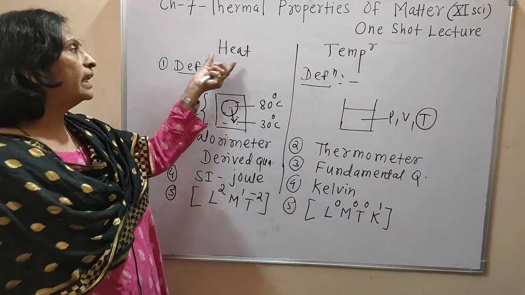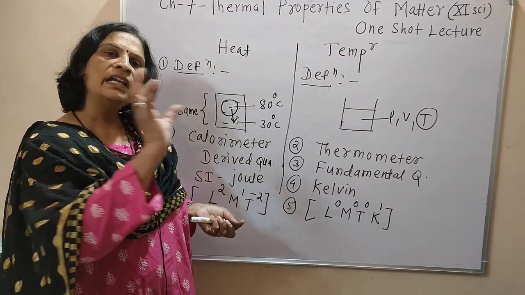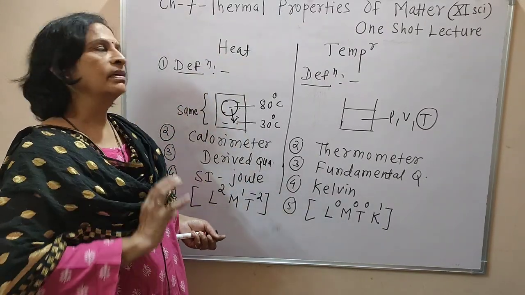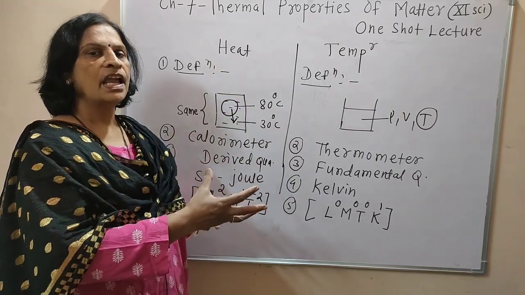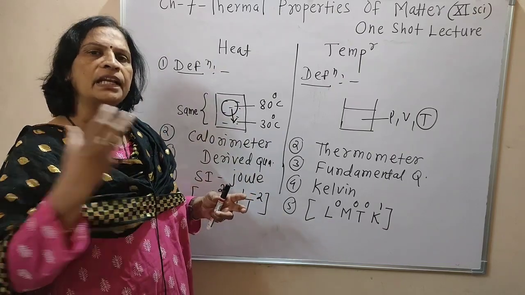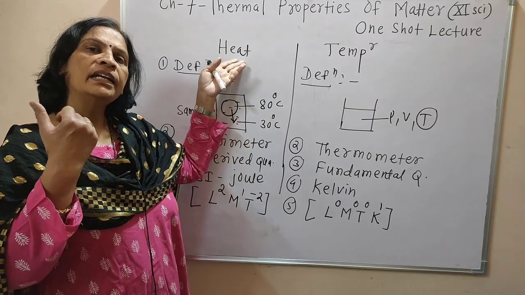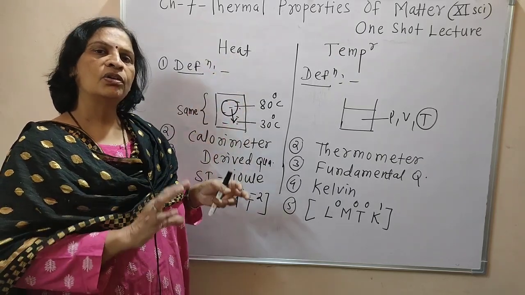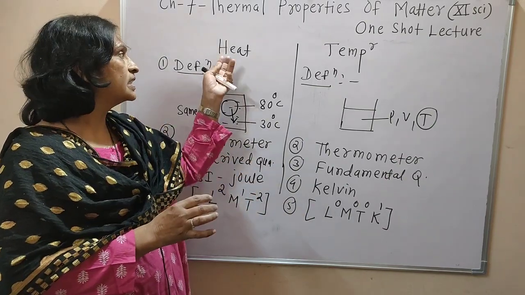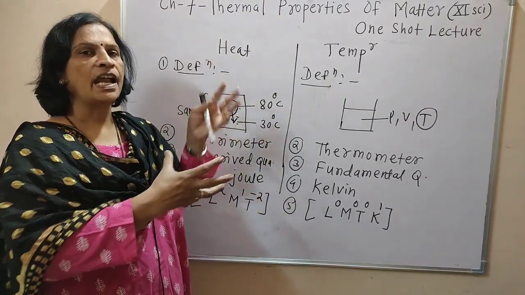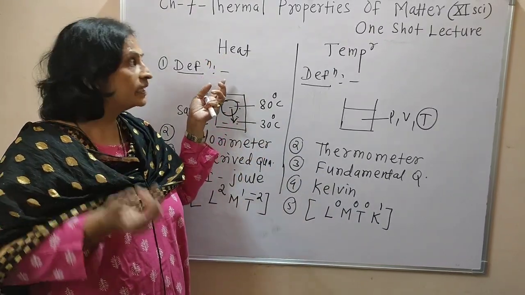Then according to the caloric theory, when calorie is supplied to the system, its heat gets increased, and if we remove the calorie from the system, the heat of that system is lost. Understood? According to the caloric theory, when we add calorie to the system its heat increases, and when we remove the calorie from the system its heat decreases.